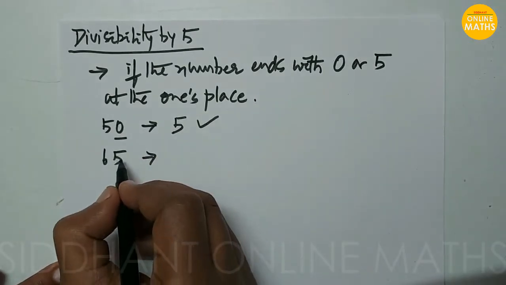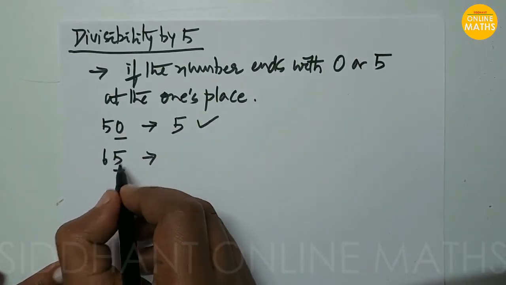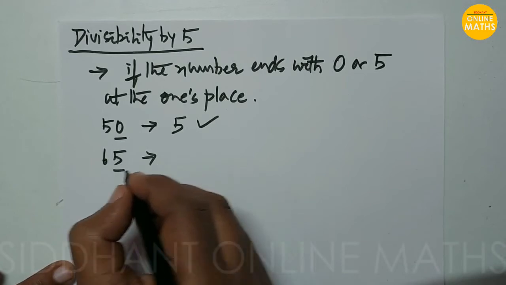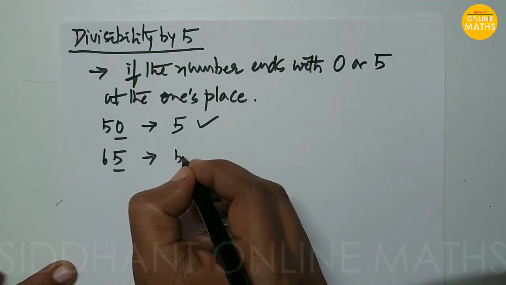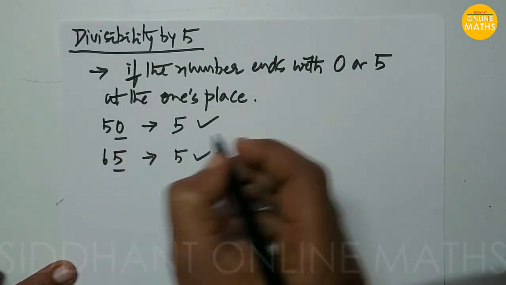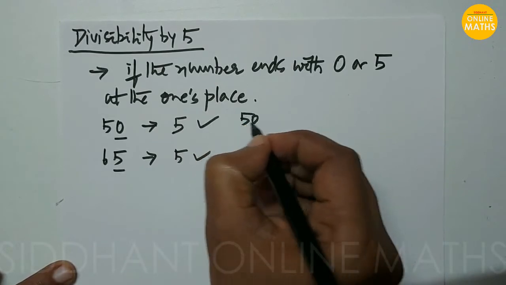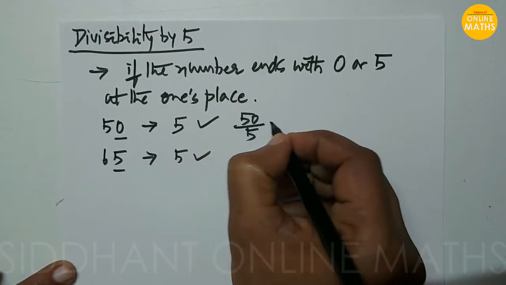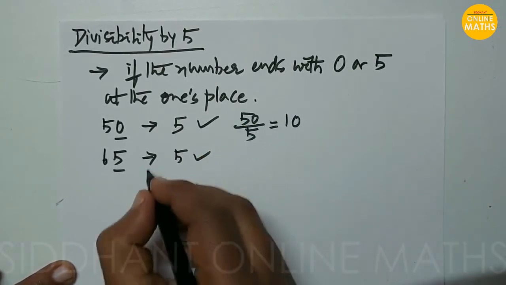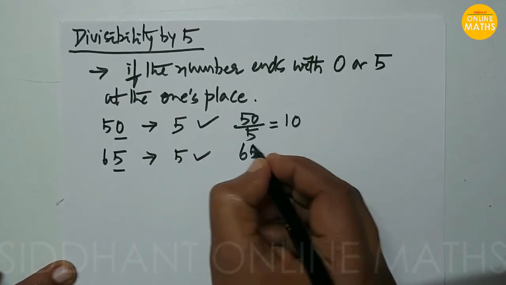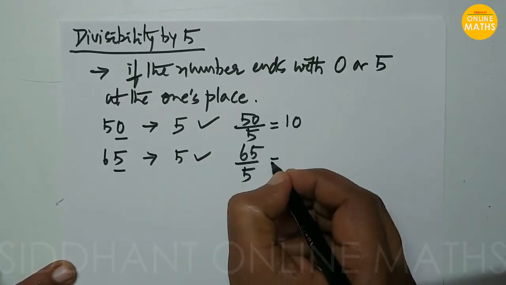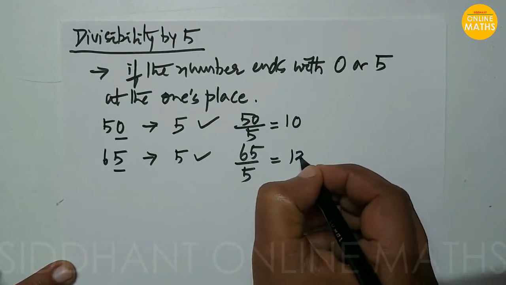At the unit place, it ends with 5, and we can say that it is also divisible by 5. Let's check: 50 by 5 gives the answer 10, and 65 by 5 gives the answer 13.